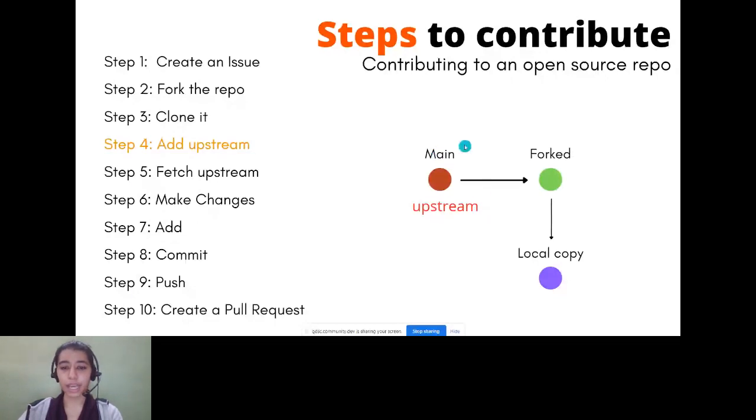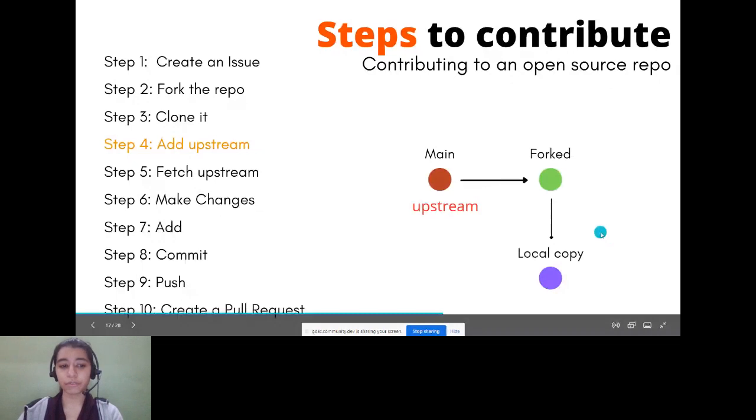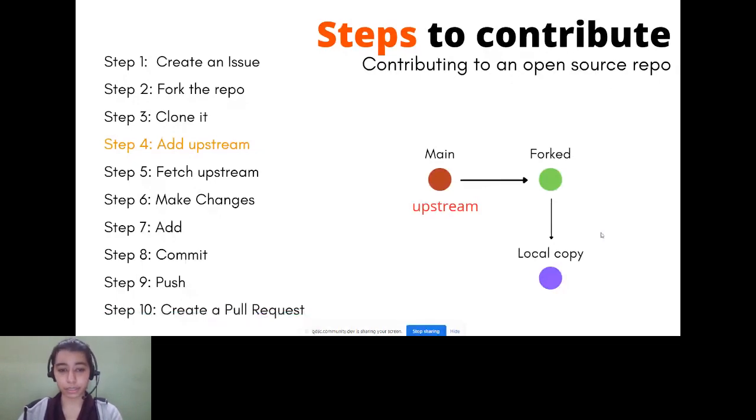So if someone adds or changes code in the main repository, how will you come to know in your local repository that the code has been changed or edited? For that, you add an upstream. Whenever you pull from upstream, you will come to know what changes have been made, and you can add that to your local copy so that you can work on the next steps accordingly.